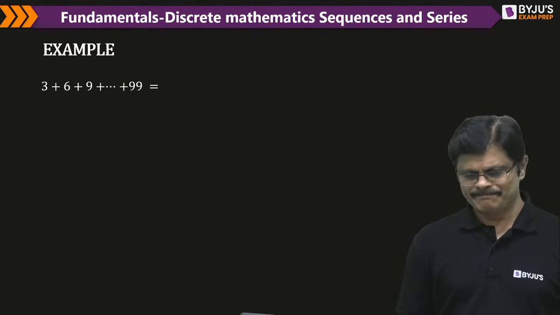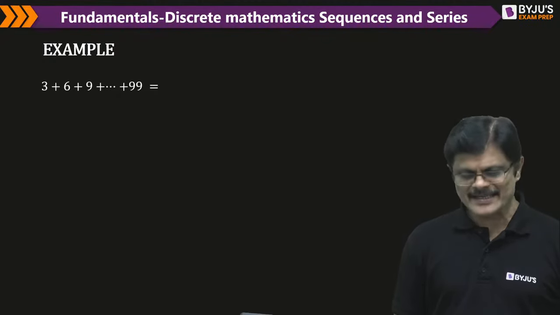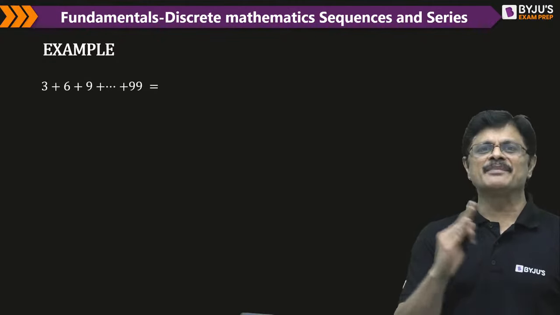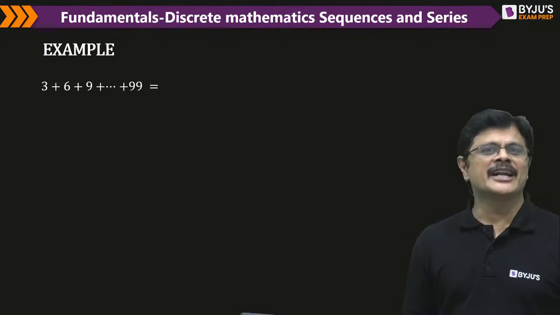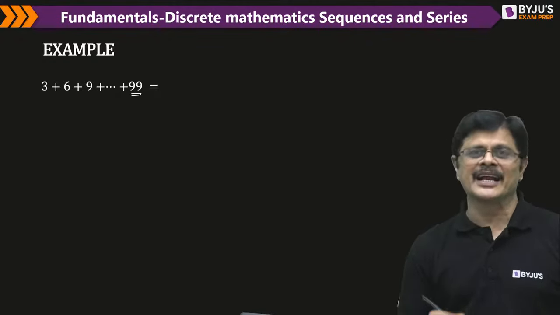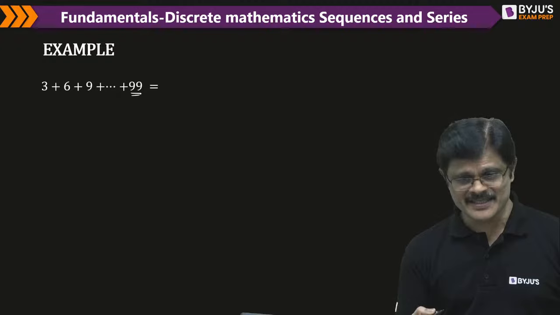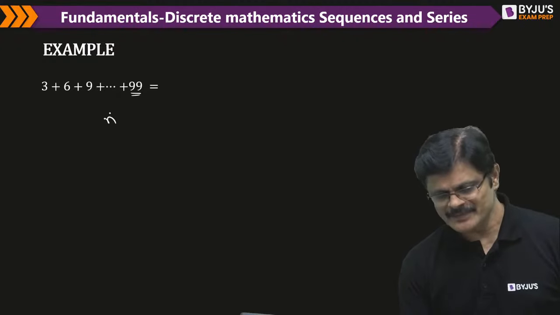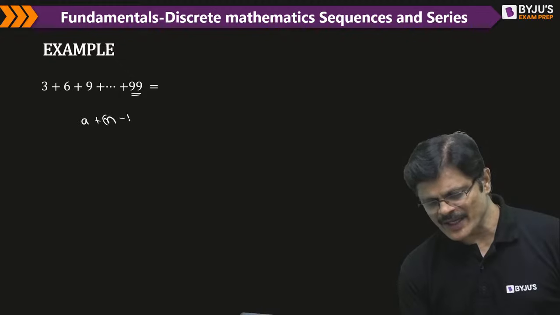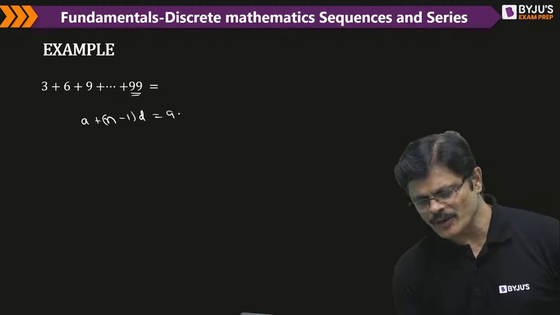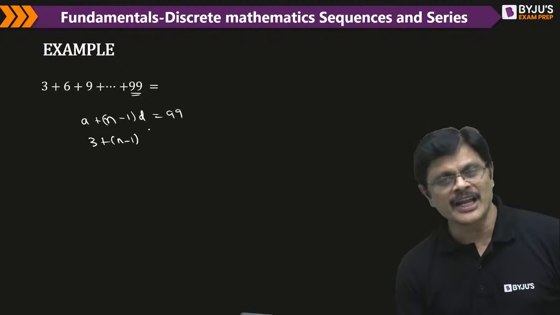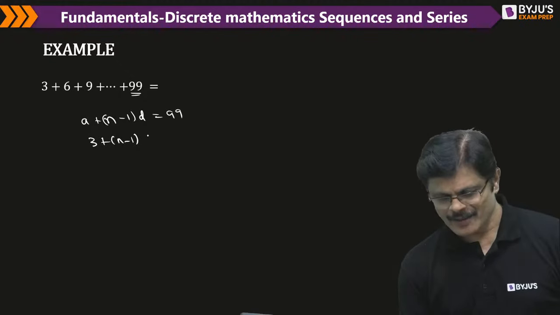So here 3, 6, 9. You can just see that this is an arithmetic progression. Every time 3 is added. So what is this 99? Which term is it? It may be the nth term. So nth term means what, sir? A plus (n minus 1) into d is equal to 99. A is known. What is d?